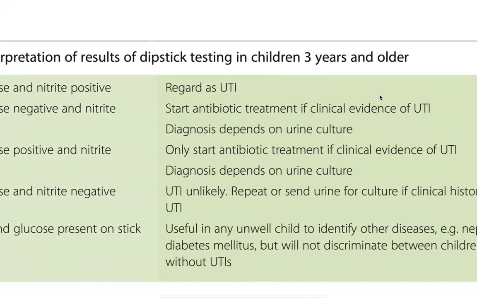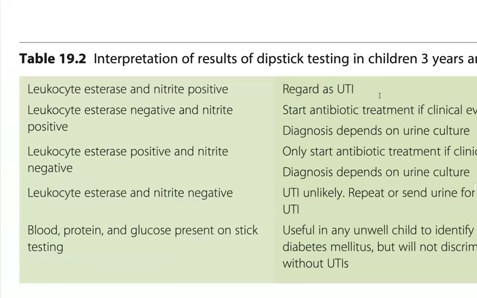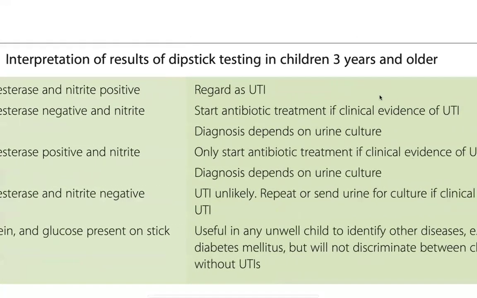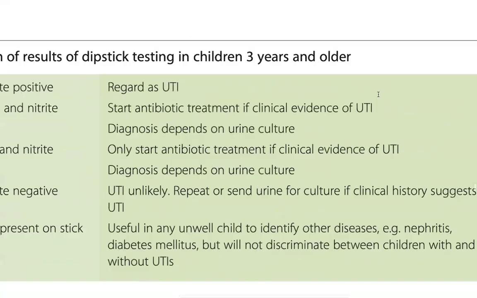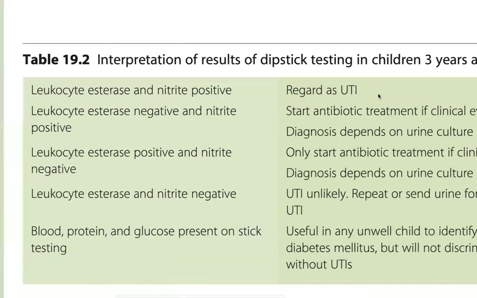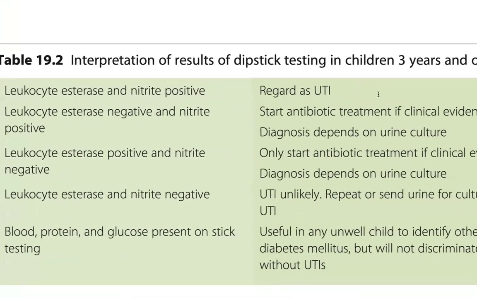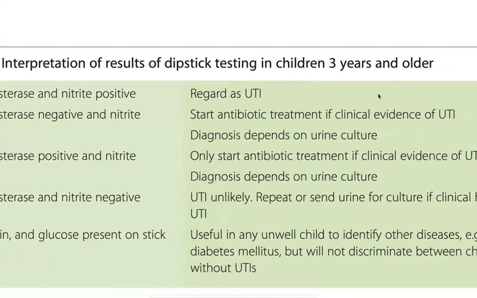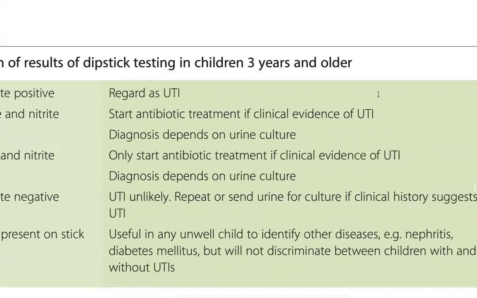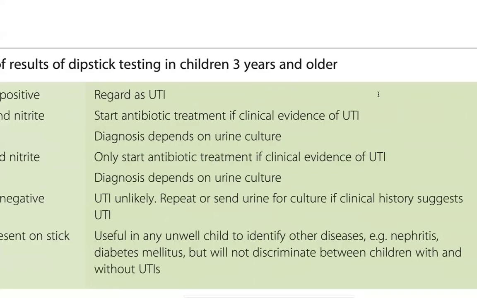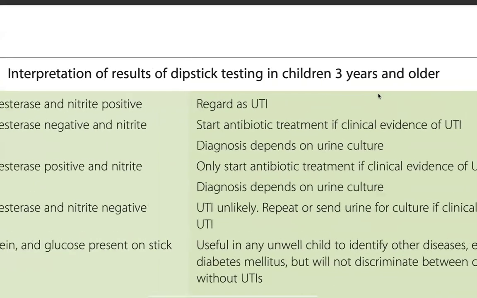Understanding the two different results we get, if both are negative, UTI is unlikely. The technician sends the sample for culture if the dipstick suggests blood, protein and glucose present, suggesting infection.